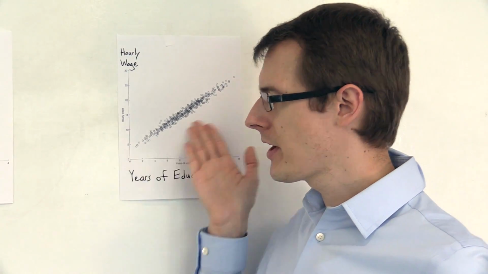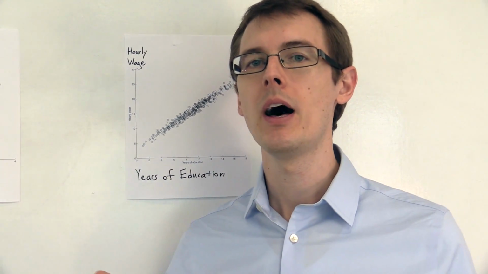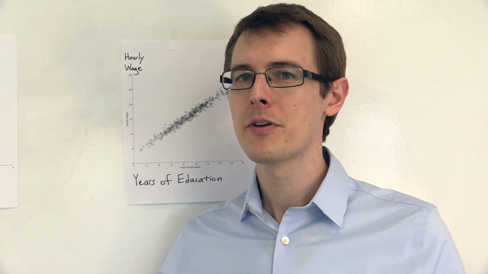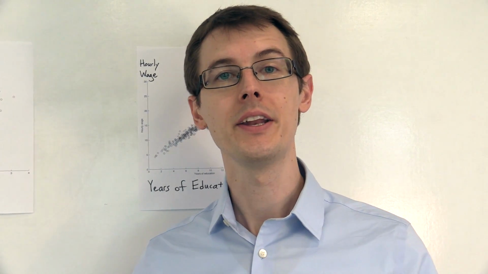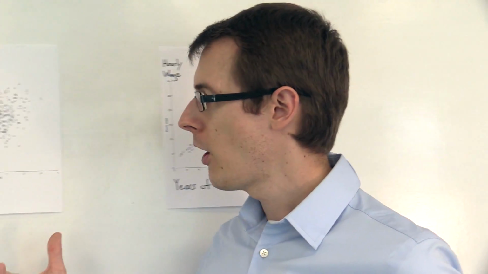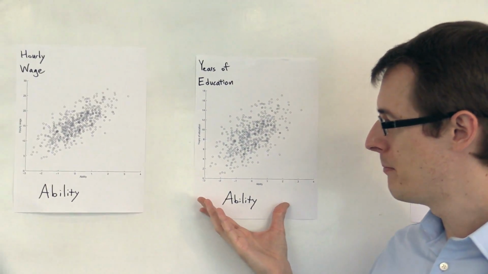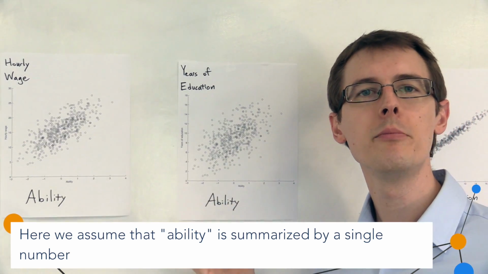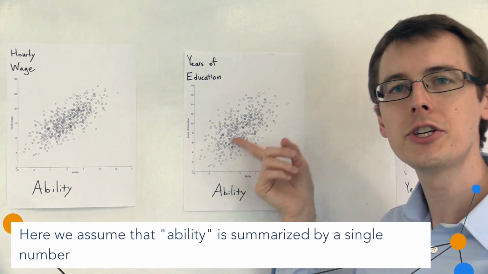Well, this positive relationship might just be picking up on an unobserved confounder. What's one possible unobserved confounder? Well, maybe your ability, your innate ability deep down inside you. So over here, I've plotted ability versus years of education. So people with higher ability tend to get more education.